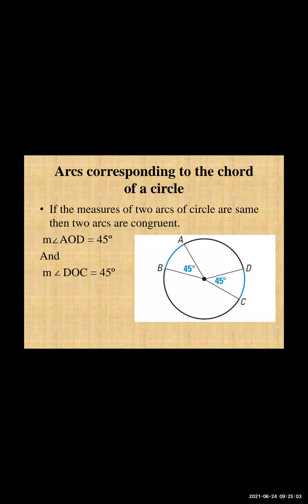The central angle is 45 degrees, and we know that in minor arcs the same value is the measure of the arc. So the measure of arc AB is also 45 degrees, and the measure of arc DC is also 45 degrees. So if both arcs have the same value, then we say both arcs are congruent. दोनों arc congruent हैं. So this is the most important property of arcs. And what we have seen about chords, both are very, very important properties you have to remember.